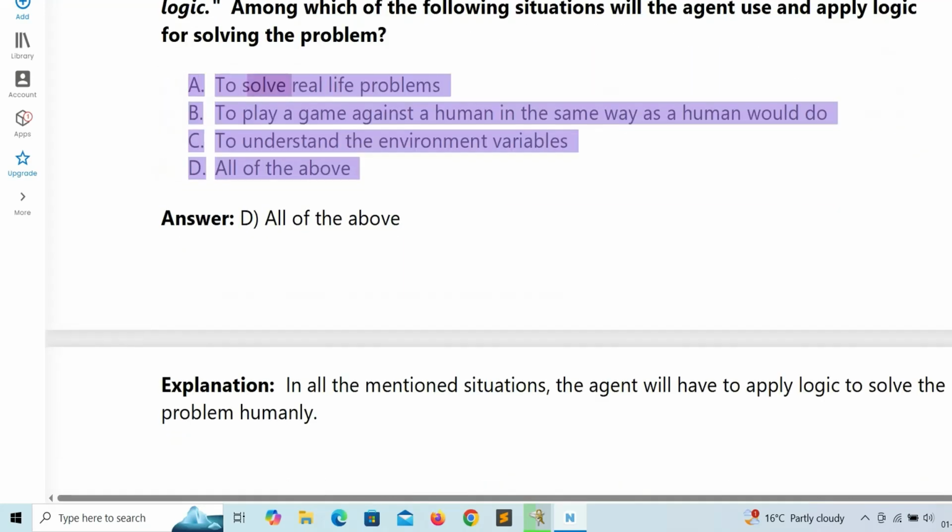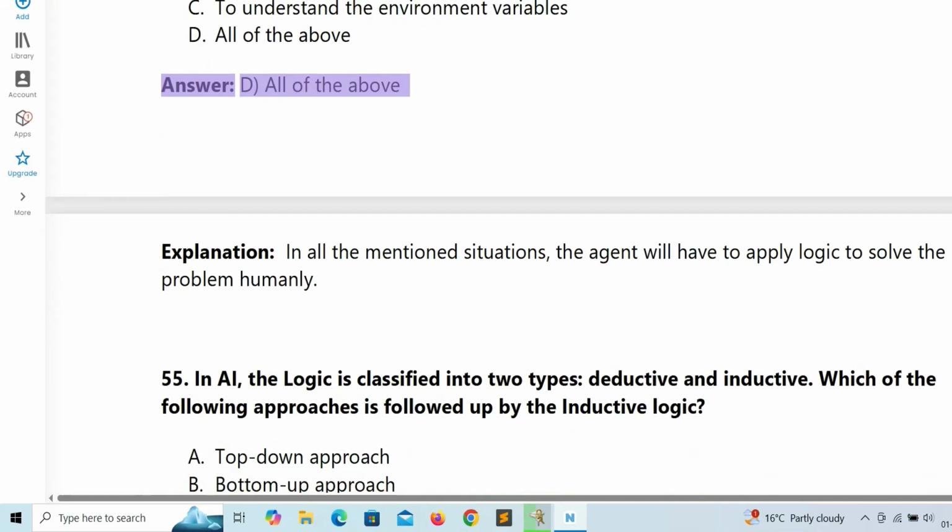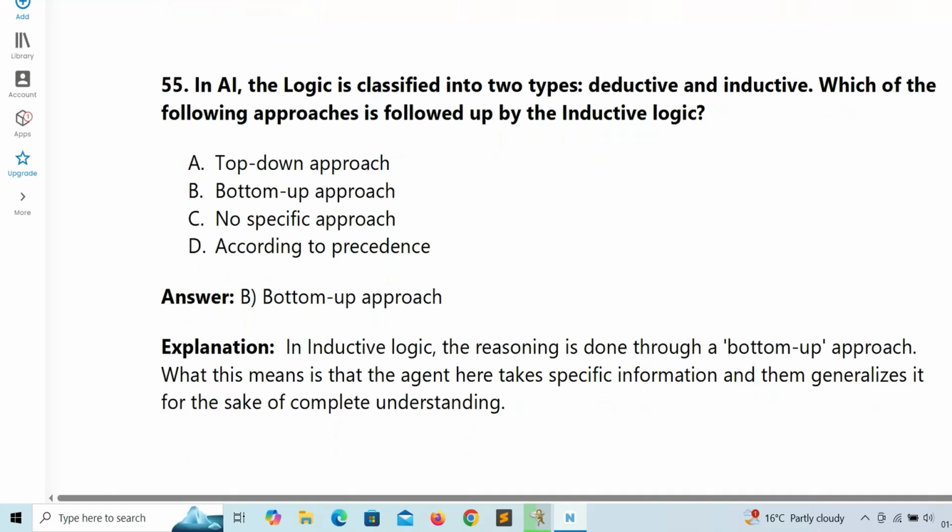A. To solve real-life problems. B. To play a game against a human in the same way as a human would do. C. To understand the environment variables. D. All of the above. Answer: D. All of the above. Explanation: in all the mentioned situations, the agent will have to apply logic to solve the problem humanly.